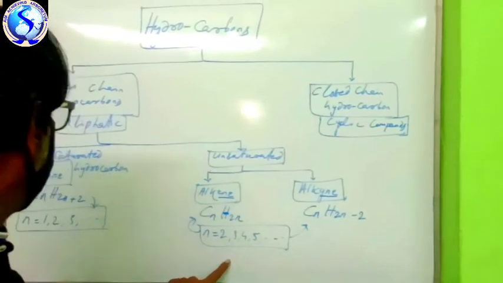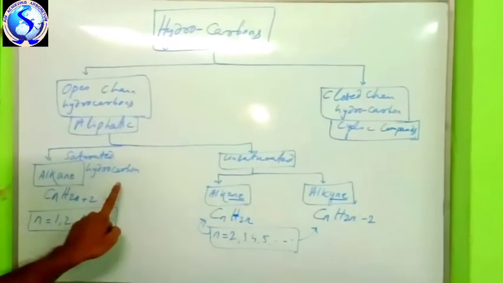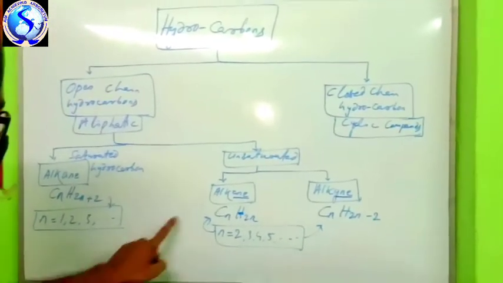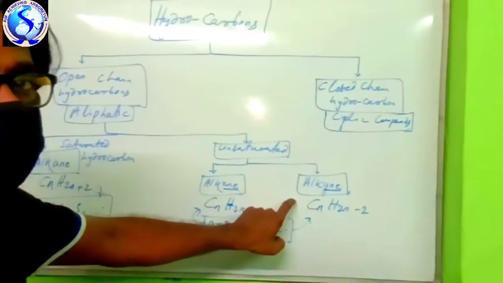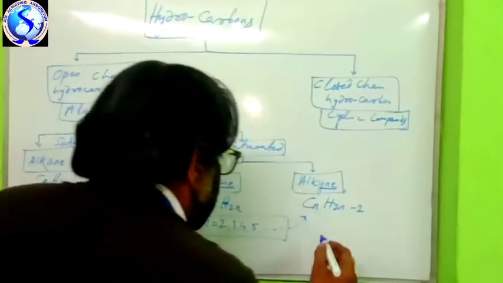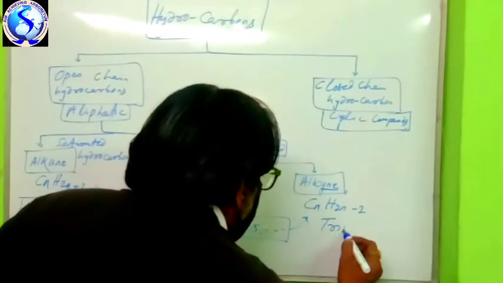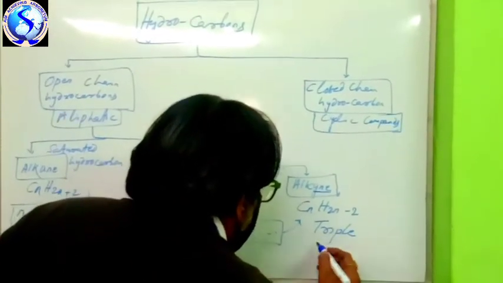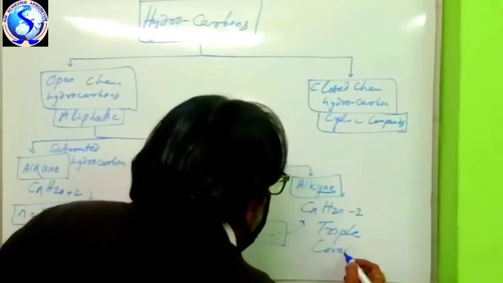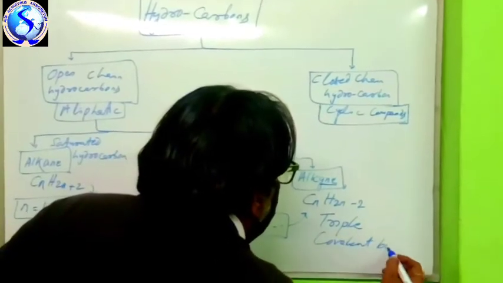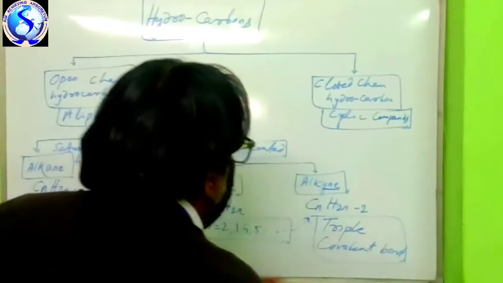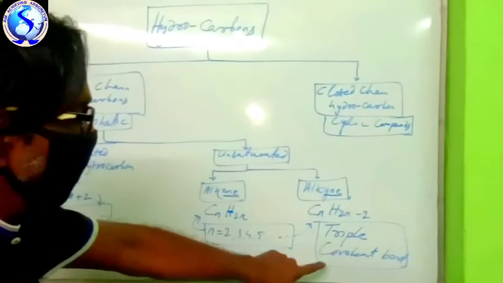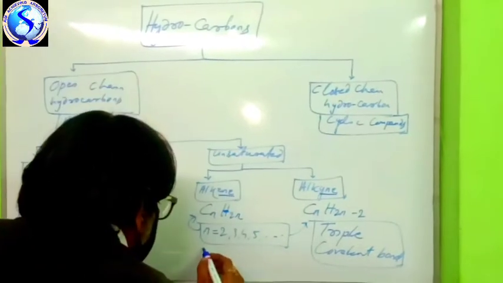I will go into more detail later: alkane contains single bond, alkene contains double bond, and alkyne contains triple bond. In this case, this is a triple covalent bond. Alkyne contains a triple covalent bond, but in this case, a double covalent bond.